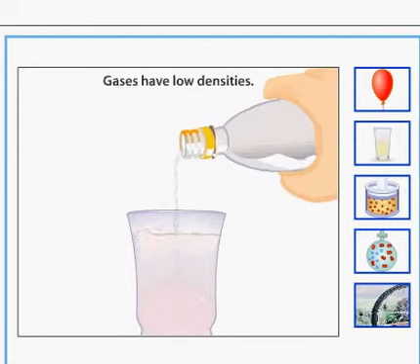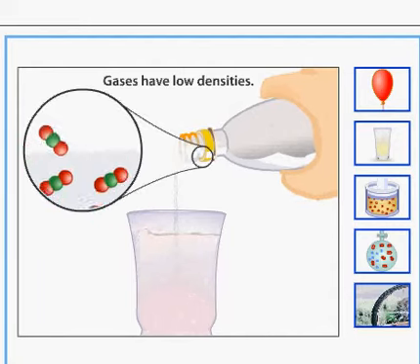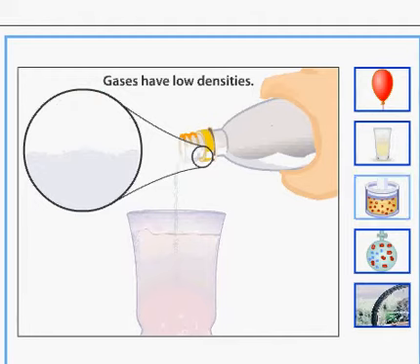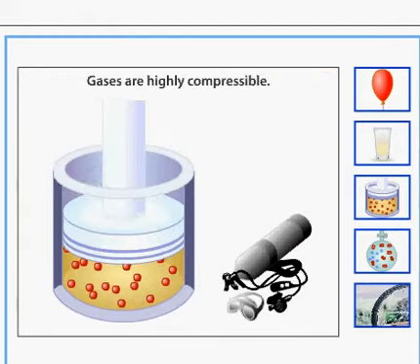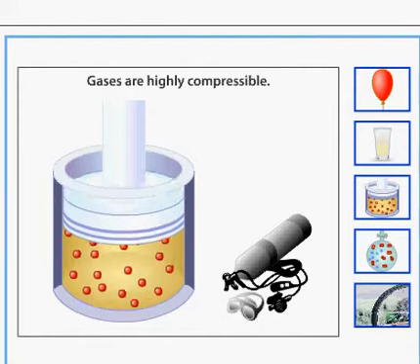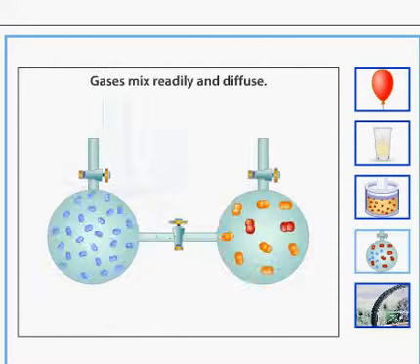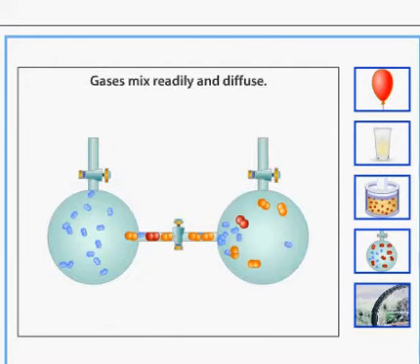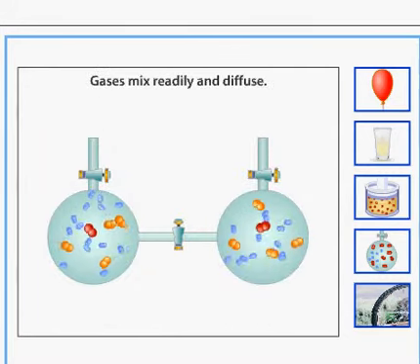Carbon dioxide, for example, is less dense than water, so bubbles of carbon dioxide rise to the surface. Gases are compressible to small fractions of their initial volumes. Because of this, large amounts of oxygen can be stored in tanks for scuba diving. Gases mix readily by diffusion. We don't have to stir or shake them to make them mix.